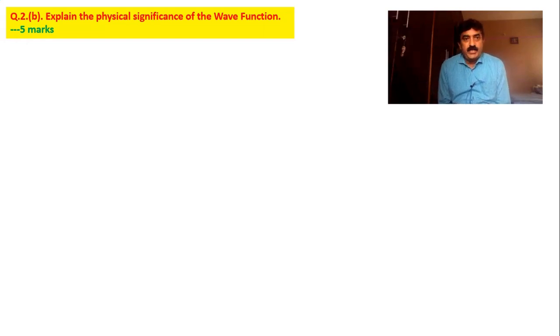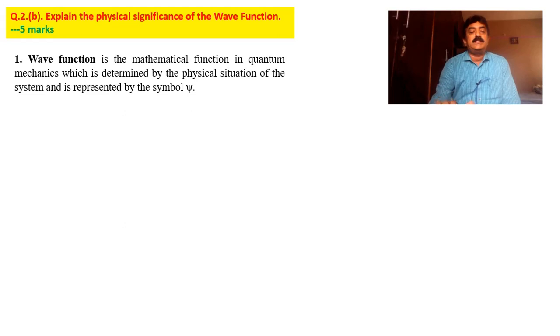So this is the continuation of the sample question paper discussion. I have already discussed a few questions from modern physics and quantum mechanics. This is the continuation of the same module. Here is question number 2b. This question goes like this: Explain the physical significance of wave function. What answer do we have to write for the physical significance?